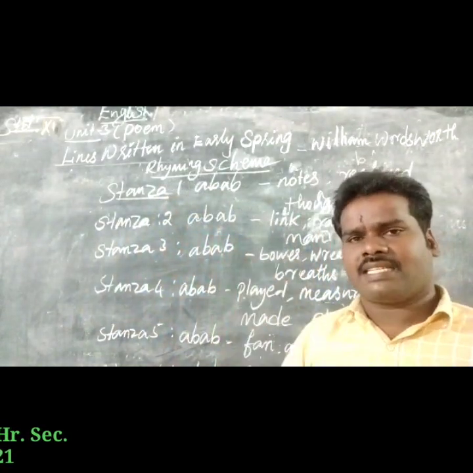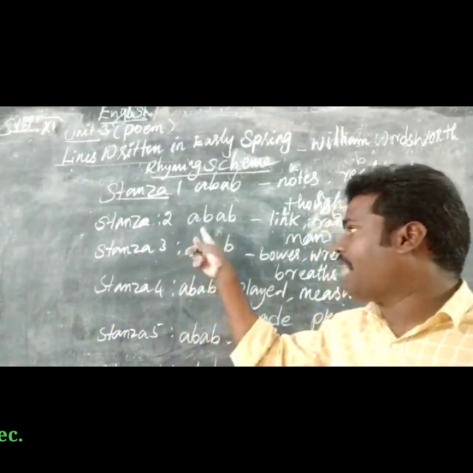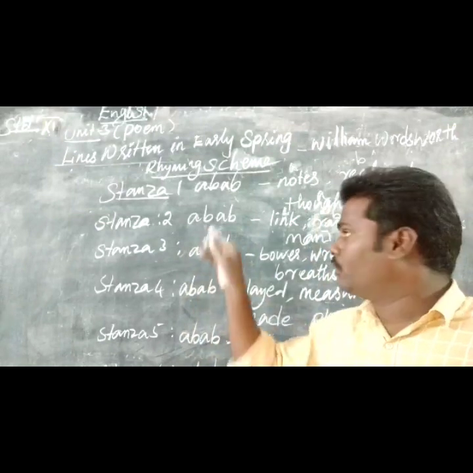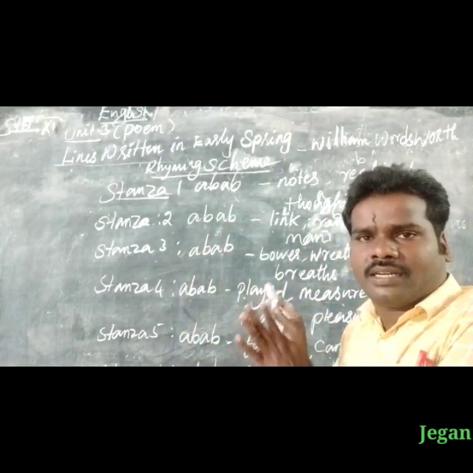For each stanza, just look at the last word of the 4 lines, so we can easily identify it. So A, B, A, B. We have clearly understood the rhyming scheme.